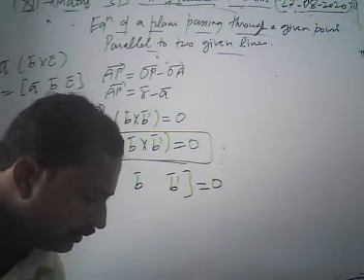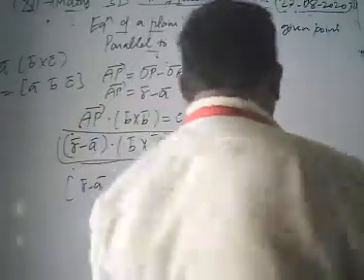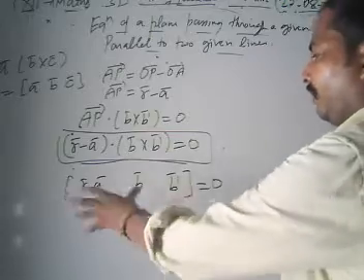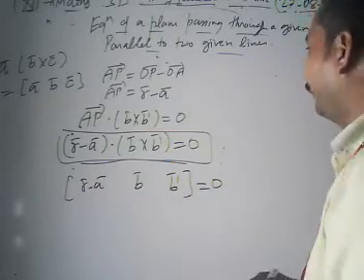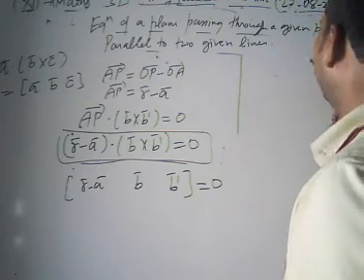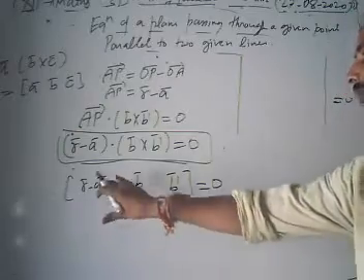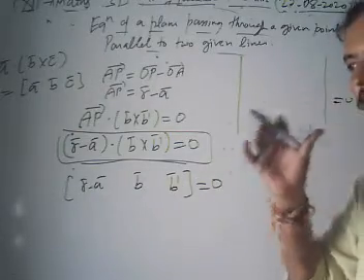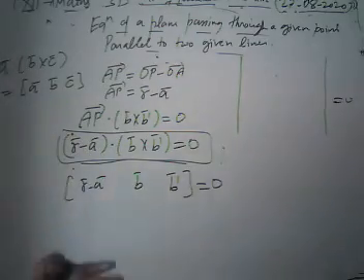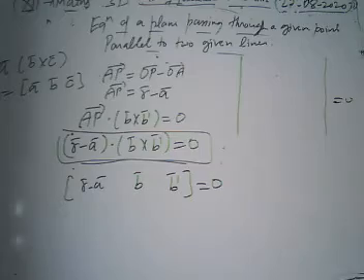We have derived the vector form, where the scalar triple product is 0. Then what is its Cartesian form? To convert it to Cartesian form, we represent this scalar triple product as a determinant. It is very simple to get. First, r minus a: r is xi cap plus yj cap plus zk cap, and a is x1 i cap plus y1 j cap plus z1 k cap.